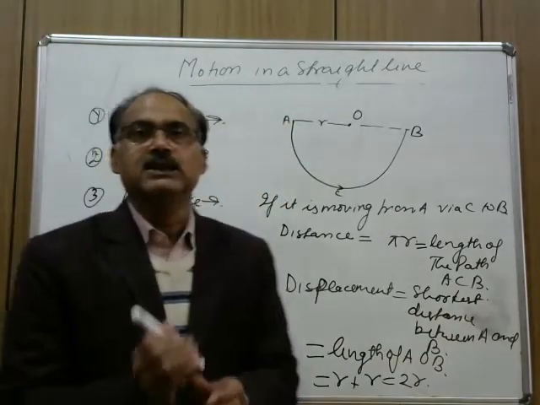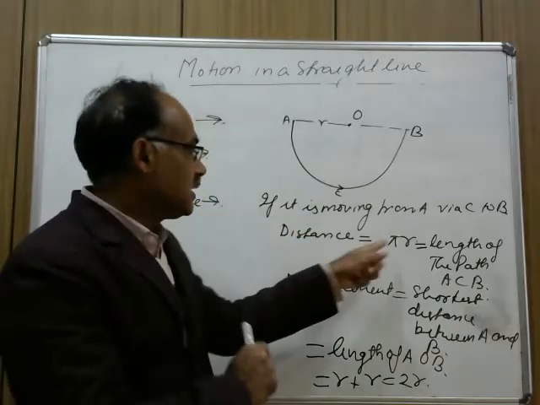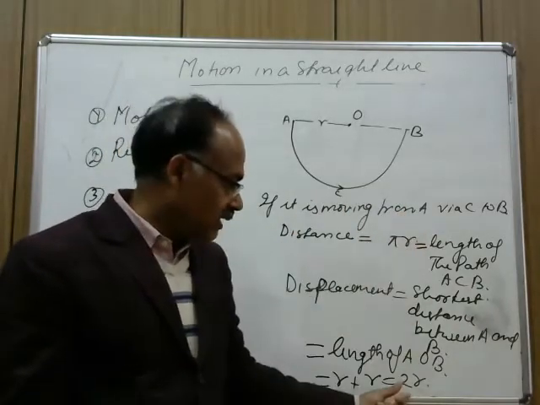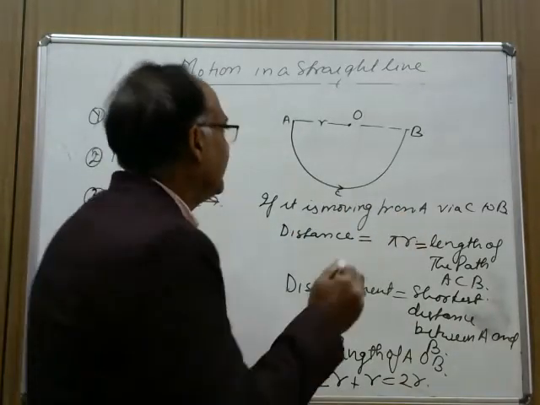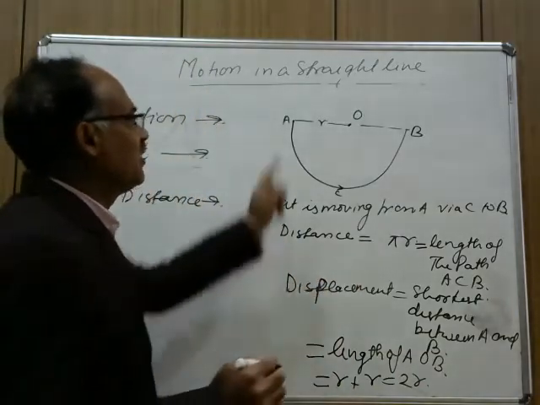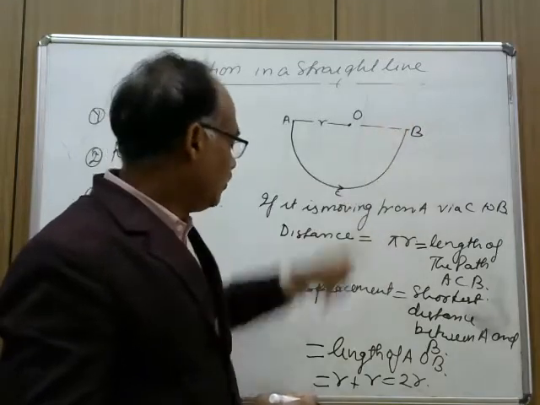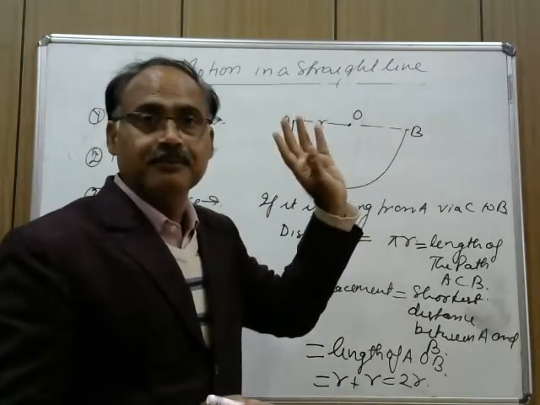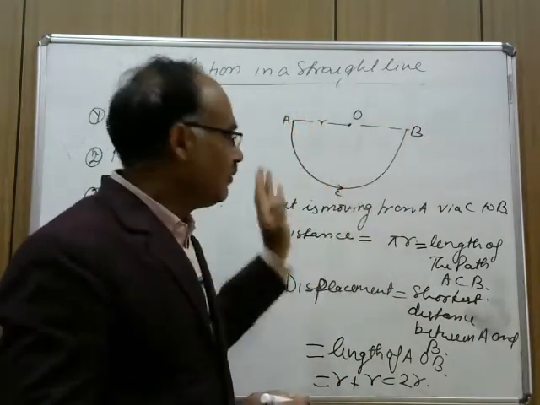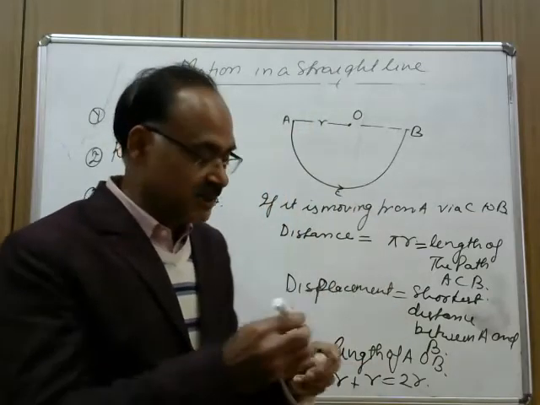So in this case, pi r is the distance traveled by the body and 2r is its displacement, and the direction of displacement is from A to B. So these are a few basic differences between distance and displacement.